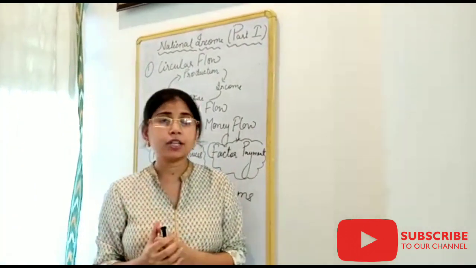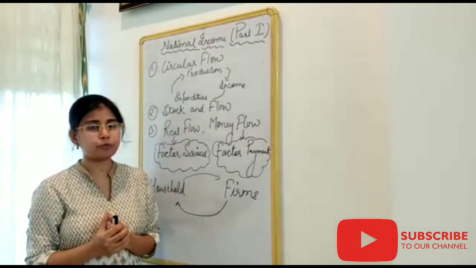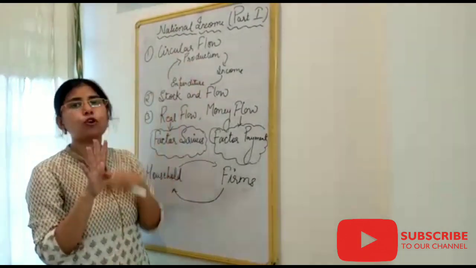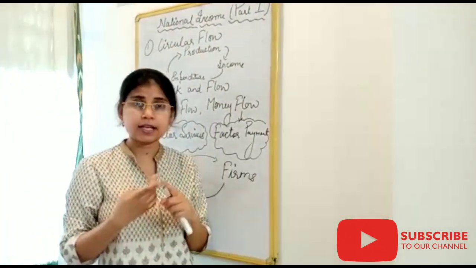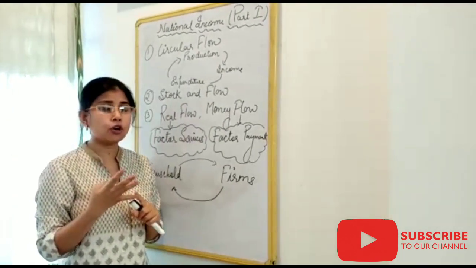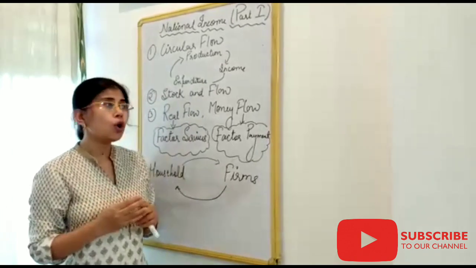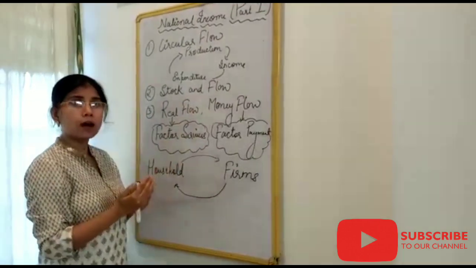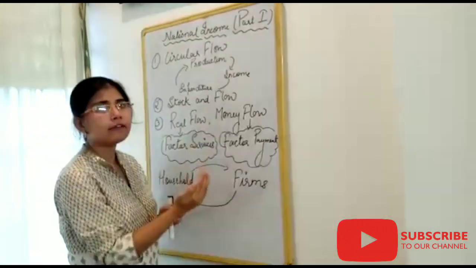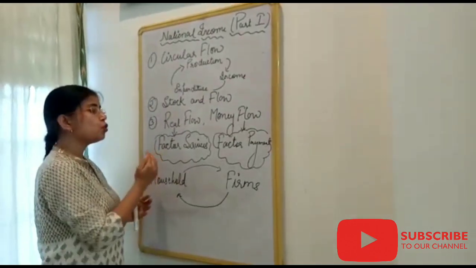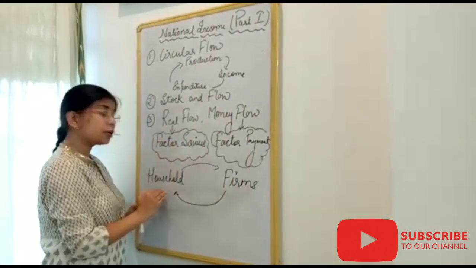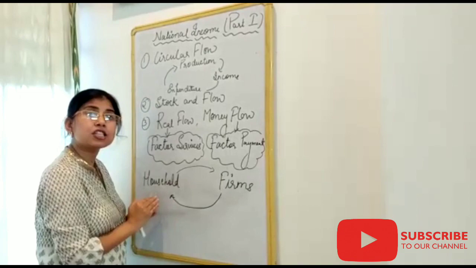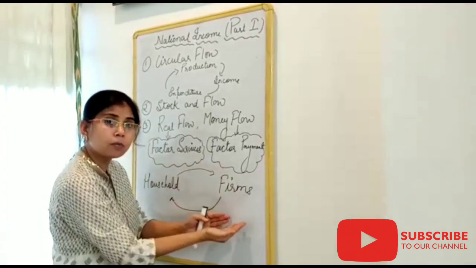The very important thing is to know the factors of production. There are four factors of production which help the circular flow in an economy. Those are land, labor, capital and entrepreneur, which also comprises enterprise. They divide the flow concept into two parts, the real flow and the money flow. Real flow refers to the factor services rendered by the household sector. The household sector is the consuming sector in an economy. They consume the commodities which are produced by the firm sector.